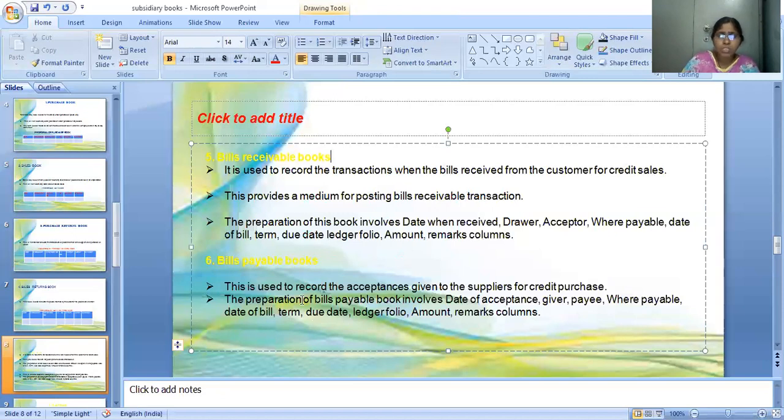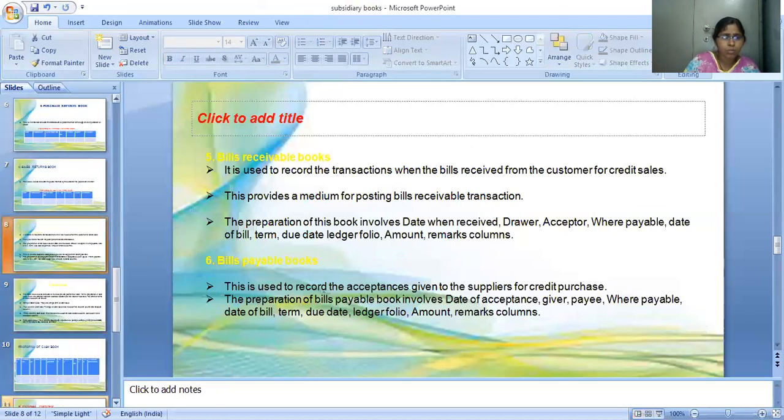So the preparation of the bills payable book involves date of acceptance, giver, payee, who will be the payee, where payable, where we have to pay, date of the bill, what is the term of the bill, what is the due date, ledger folio number, amount, and any remarks. So it is the pro forma of the bills payable book.